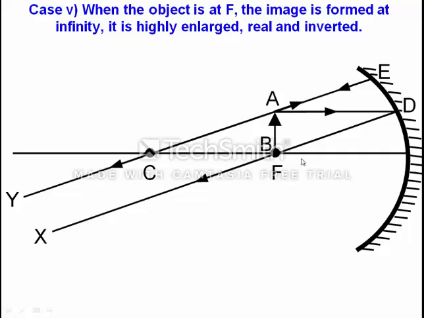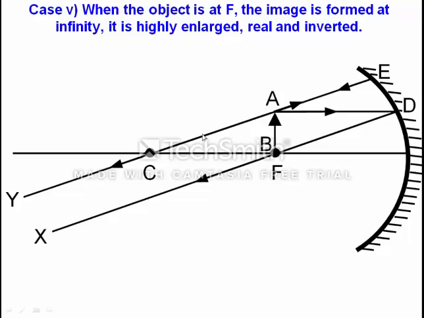It means whenever the object is placed at focus, its image will form at infinity. And in the earlier case we saw that whenever the object was at infinity, its image was formed at focus.